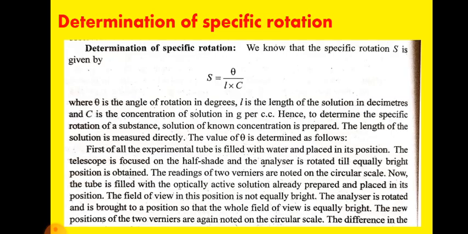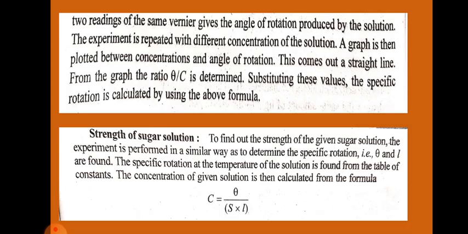Next, the strength of the sugar solution. To find out the strength of a given sugar solution, the experiment is performed in a similar way to the determination of the specific rotation, that is, theta and L are found. The specific rotation at the temperature of the experiment is found from the table of constants. The concentration of the given solution is then calculated from the formula C equals theta divided by S times L.